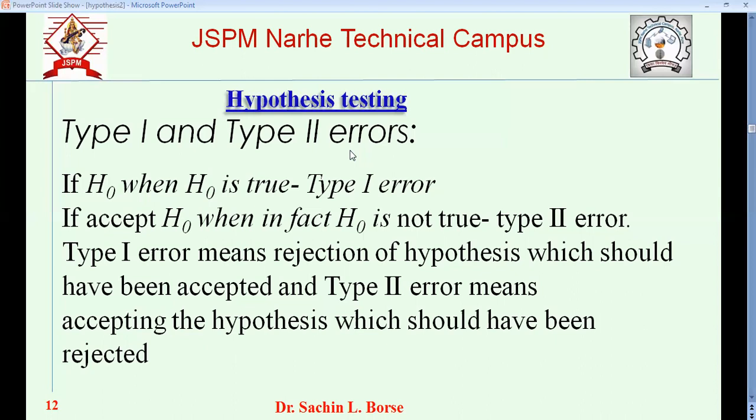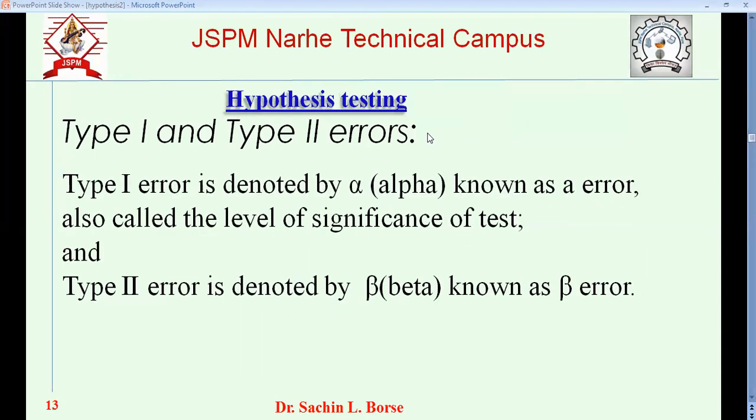Type 1 error means a rejection of the hypothesis that should have been accepted. It was expected that the sample would be accepted, but it is not accepted. Generally, type 1 error is denoted by alpha, which is also called the level of significance.